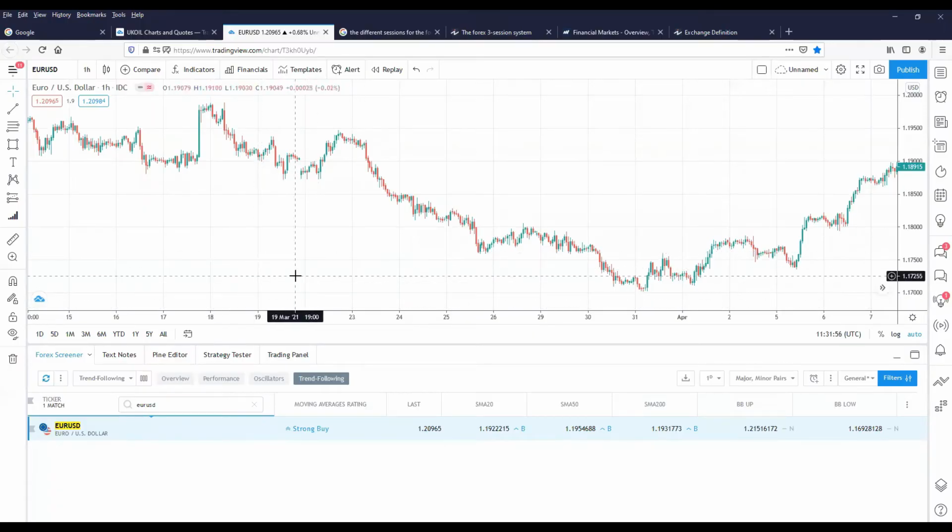This is a currency pair. This is a euro USD. It shows the exchange rate of one country's currency to another country's currency. I am showing you here a chart of the price of the euro USD. You can see that the price of the euro USD changed over a period of time. So it went down over a period of time and then went up.